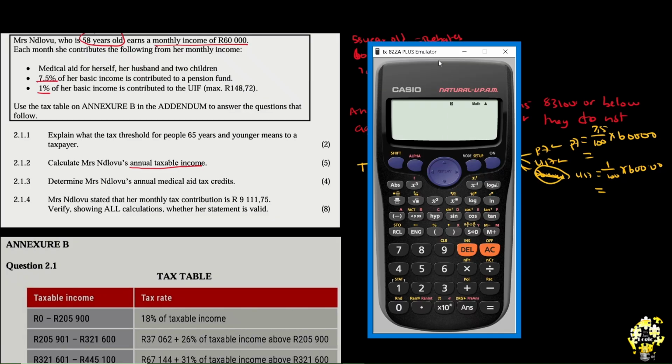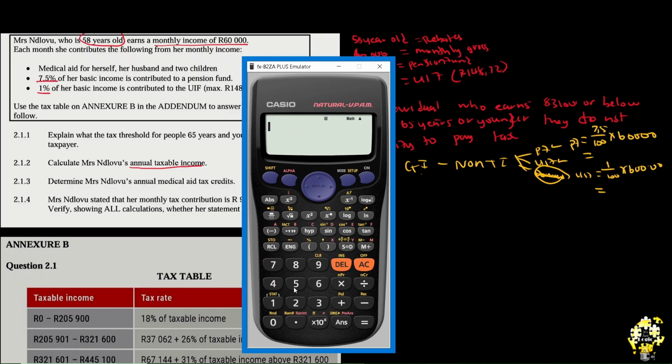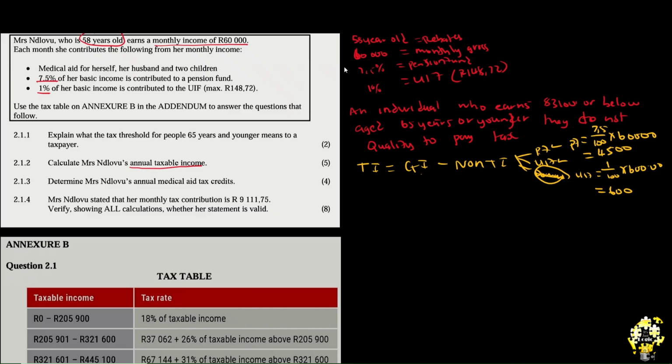Where is our calculator? Let's bring our calculator here. So calculator, what is 7.5 over 100 multiplied by 60,000? It says that it's actually 4,500. Okay, thank you for that. Again, what is 1% over 100 when you multiply it by 60,000? It says it's 600. We have some sort of a problem here.